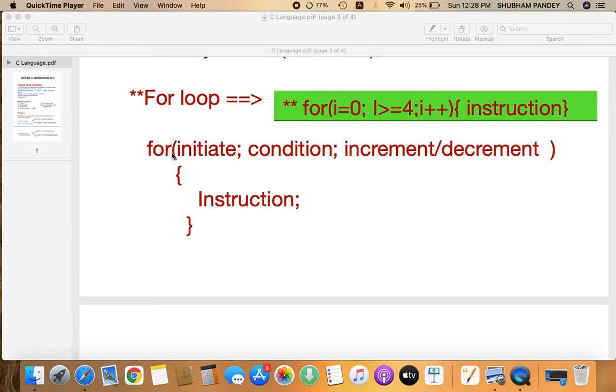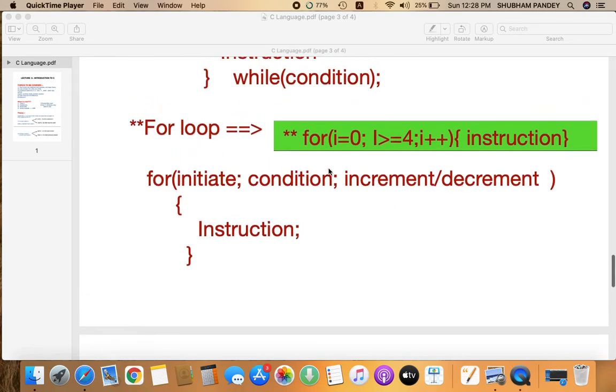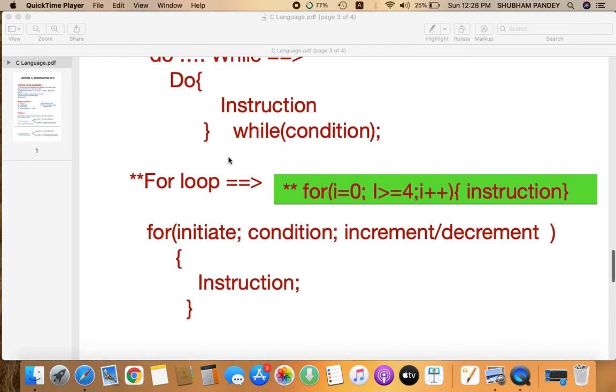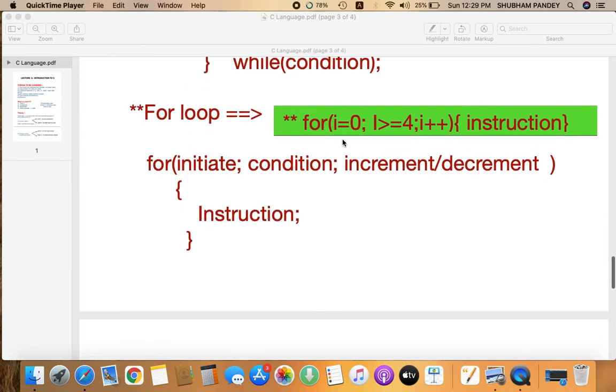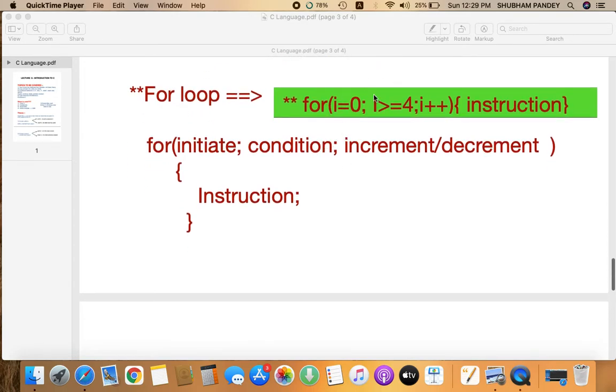In the for loop, the advantage is that you can initiate, give your condition, and increment or decrement in a single line. Whereas in the while loop or do while loop you have to specify the condition only, you can't initiate the variable here. But for loop provides you this facility.